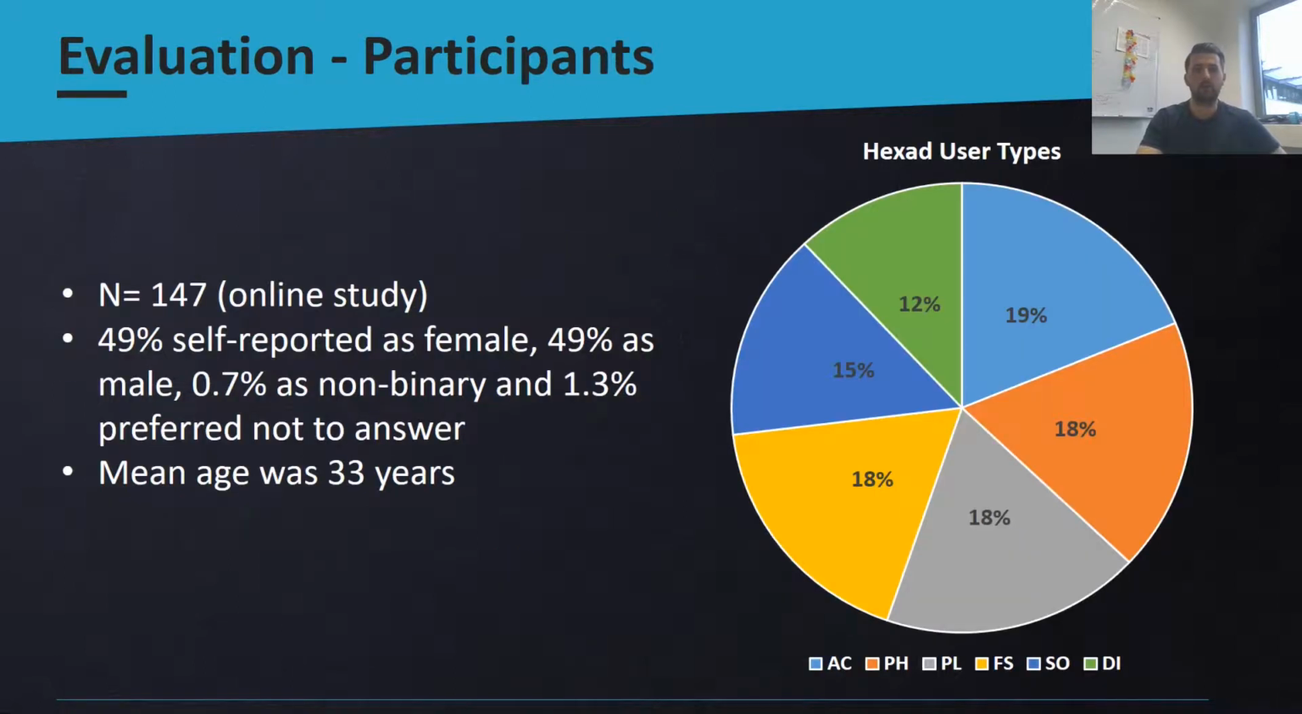Overall, we had 147 participants in an online study, 49% self-reported as female, 49% as male, 0.7% as non-binary, and 1.3% preferred not to answer this question. The mean age was 33 years, and the Hexad user types distribution was very similar to the validation study of the Hexad questionnaire.